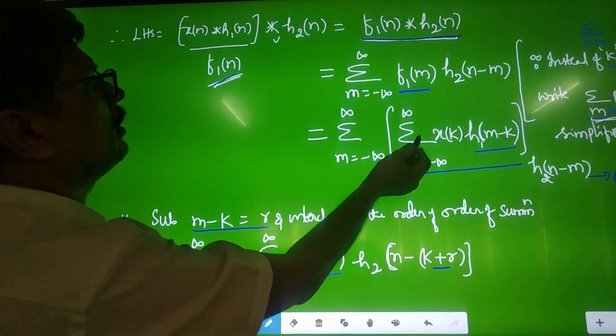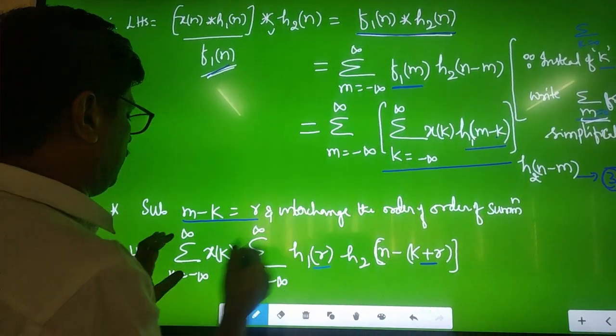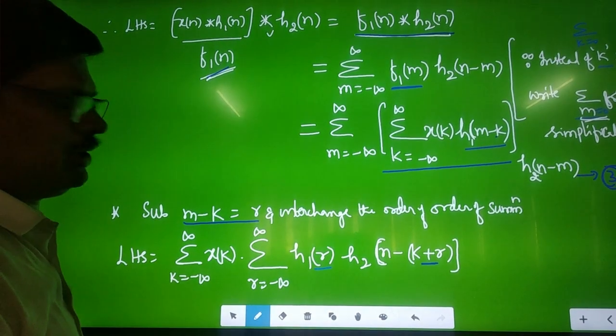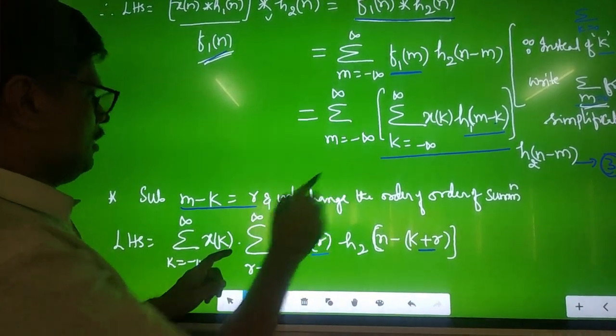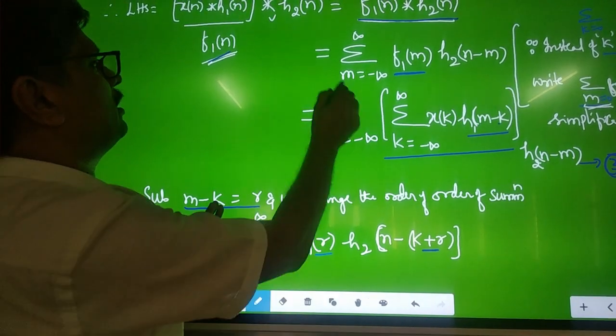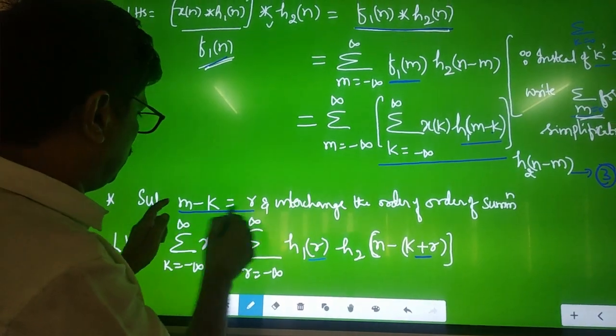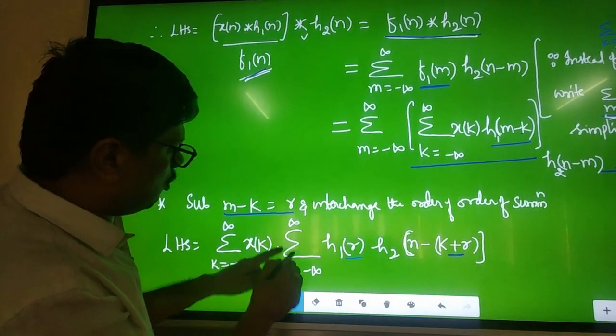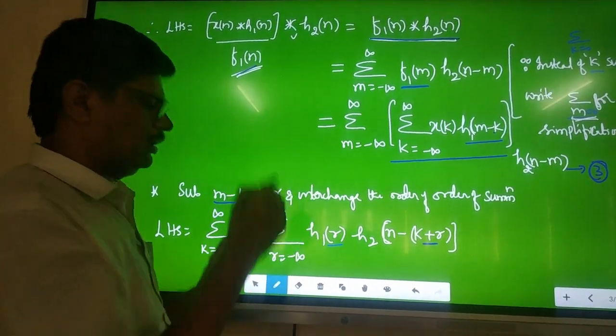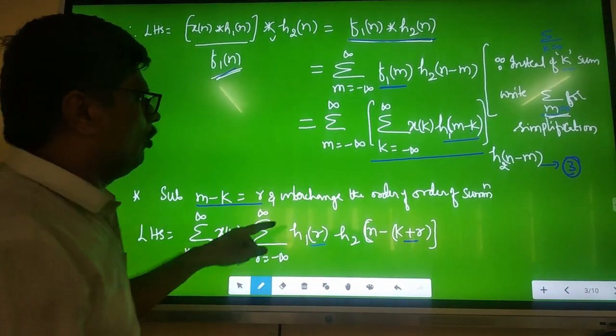LHS is equal to summation k equals minus infinity to plus infinity x of k. You take it outside, write the summation this side. Then summation r equals minus infinity to plus infinity. This I will tell you later. When you substitute this, m equals minus infinity to plus infinity changes to r equals minus infinity to plus infinity. That I will show you later.